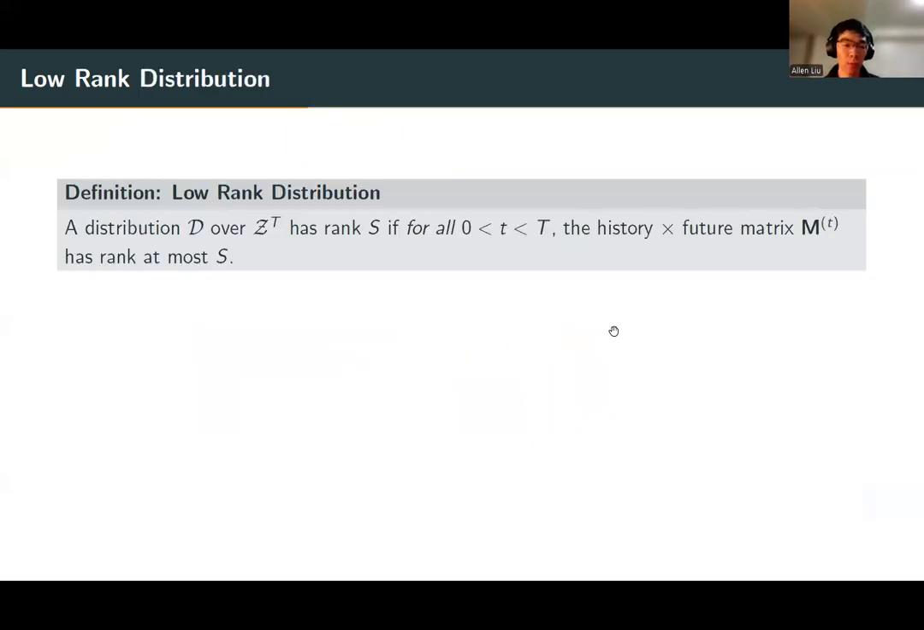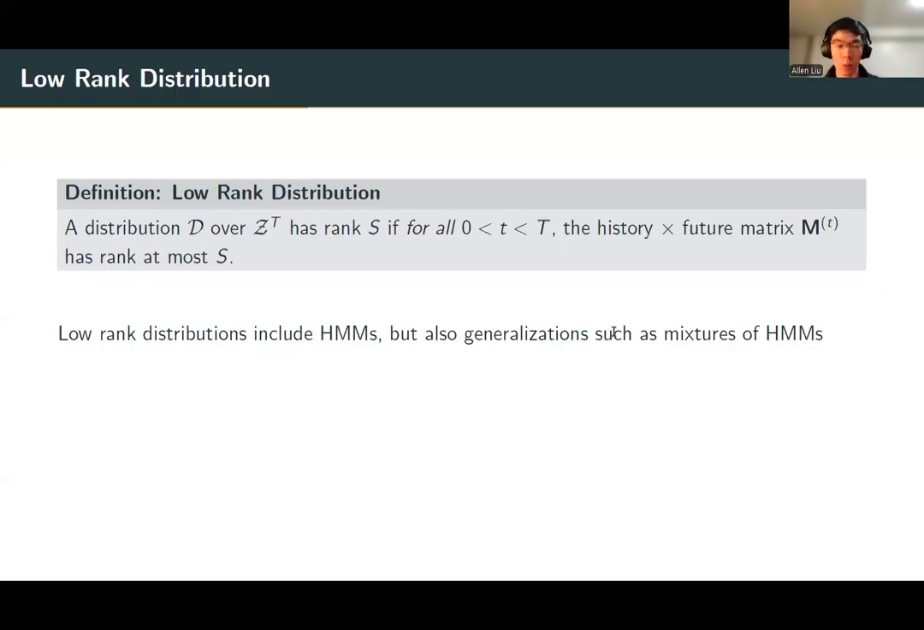And so we can basically factorize over this posterior distribution on the hidden states. This motivates the definition of a low rank distribution. We say a distribution D over sequences of words has rank S if for all possible prefix lengths t, the history by future matrix M_t constructed on the previous slide has rank at most S. By what we just showed, low rank distributions include HMMs, but they also include various generalizations like mixtures of HMMs or time varying HMMs and various others.